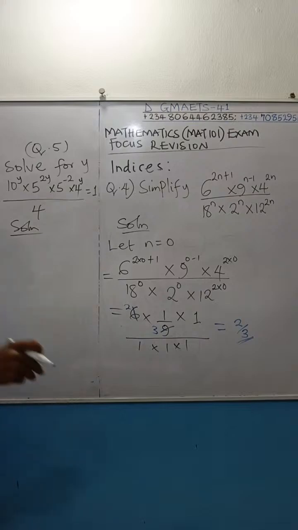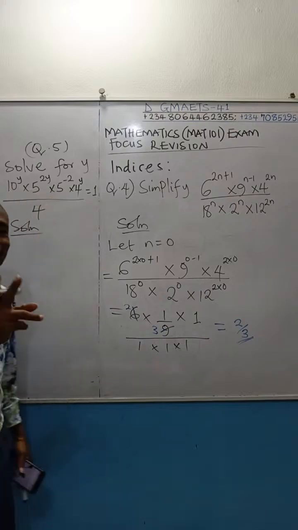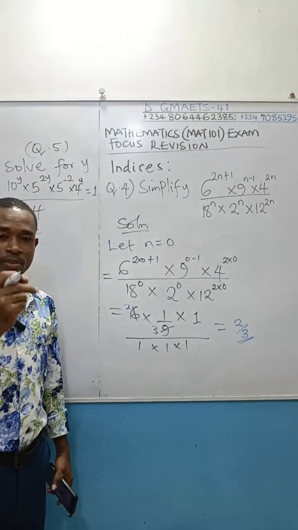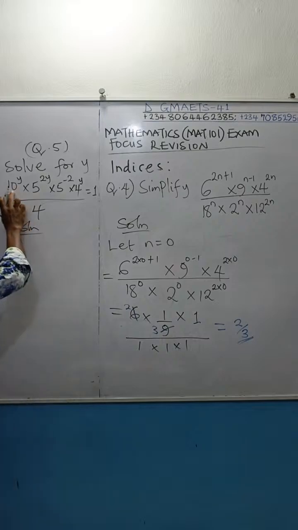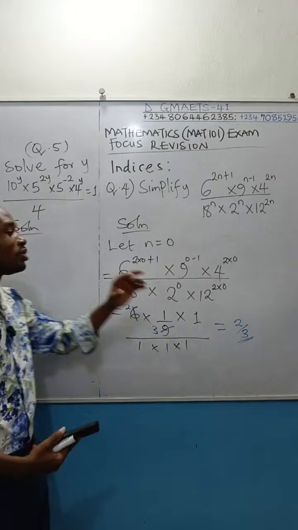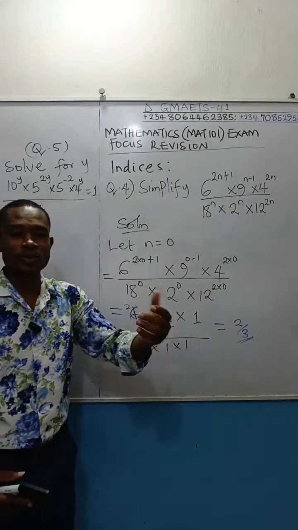This is what you do. I've given you the secret. Break down any number that is not a prime number. Break it down to the smallest possible prime numbers you can produce. So this 10 you are seeing here is 2 times 5. And please watch. You're in the exam hall. How would you be guided here, so as to be fast and beat the time?